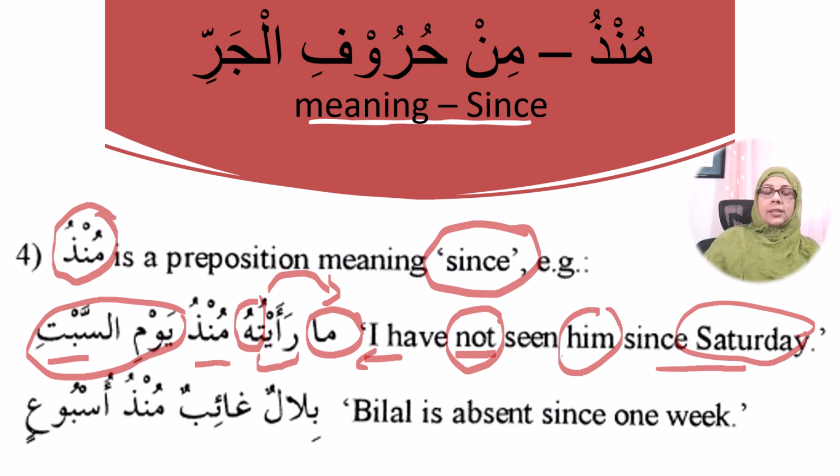The next sentence here is Bilalun ghaibun munzu usbu'in. It means Bilal is absent since one week. So Bilal is the mubtada, the subject of the sentence, and then we look at more about Bilal. What about Bilal? Bilal is absent, ghaibun, mundu, since, usbu'in, one week.